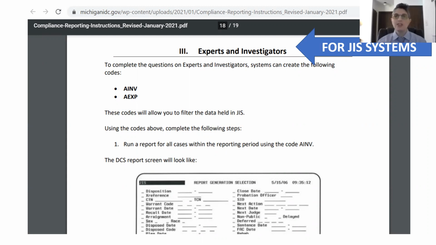The most important thing to remember is that if your case management system records each count in a case as its own record, please make sure that you only assign the expert or investigator code to a single one of the counts so that it does not double count a single use of an expert or investigator.